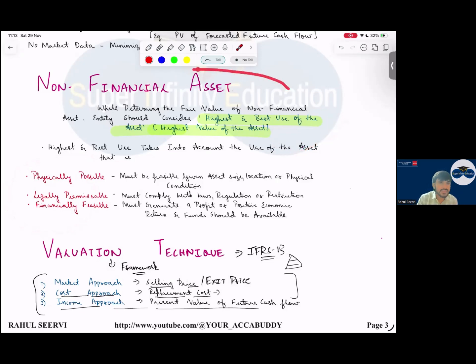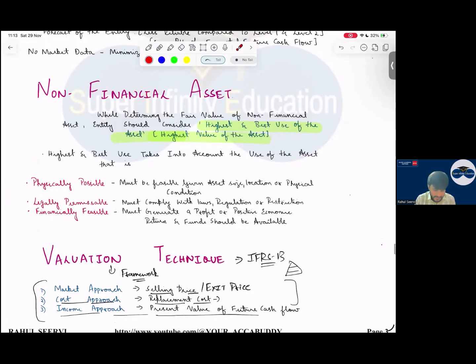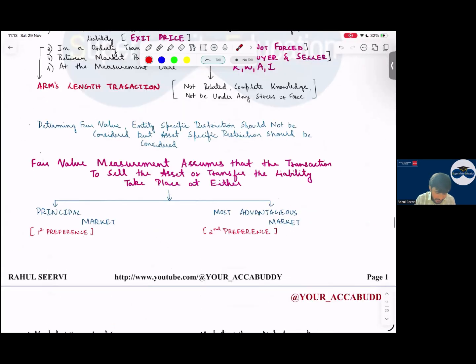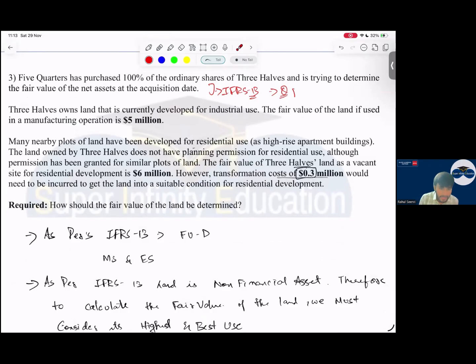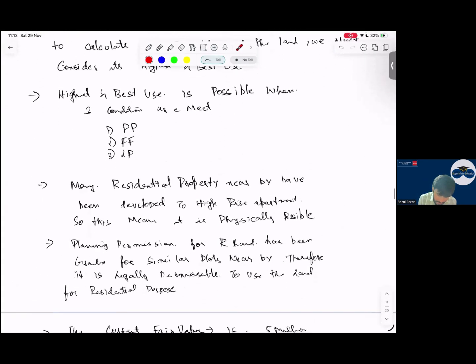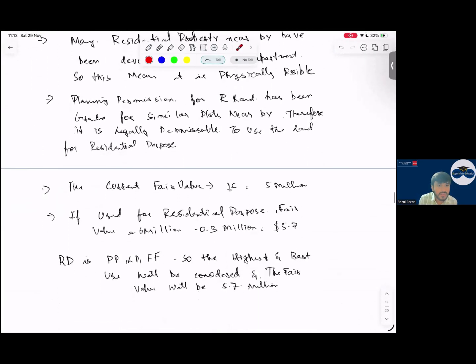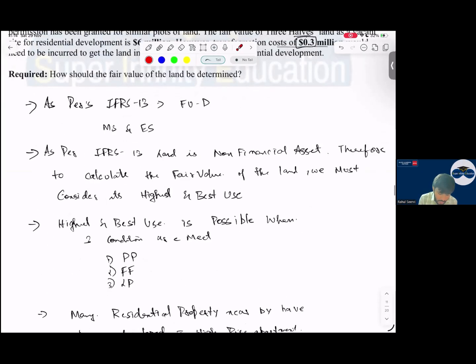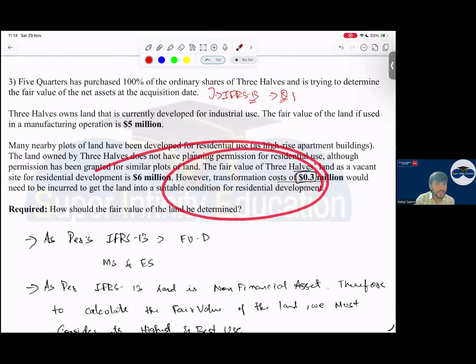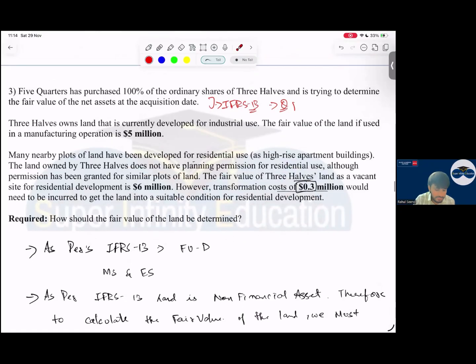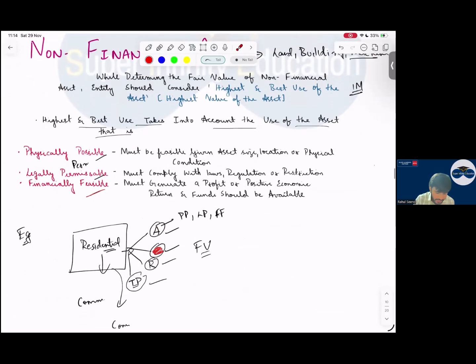And when you consider a non-financial asset, if you convert that property, see now, in class we had taken the example, the 5 quarters example. Now, when I want to convert this, I have to incur an expenditure of 0.3. So, my fair value will be what? 6 million minus 0.3. To convert this into residential, some expenditure is required, 0.3. That I have to deduct and then take the fair value. So, the transformation cost will be reduced from the fair value to get the actual value. So with this, your non-financial asset part is also done.